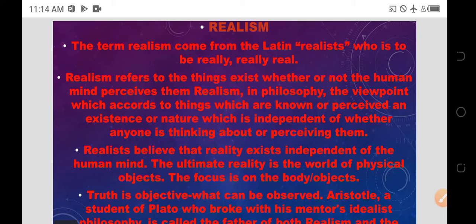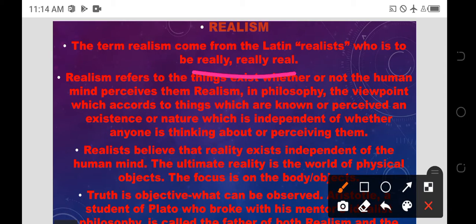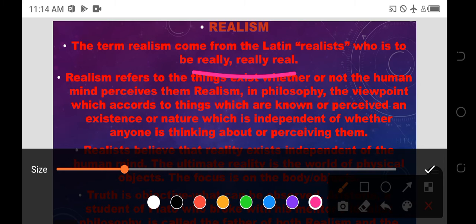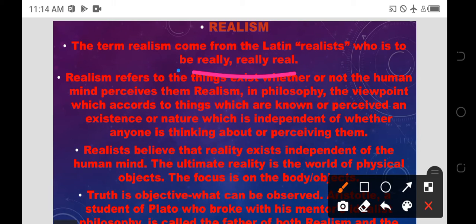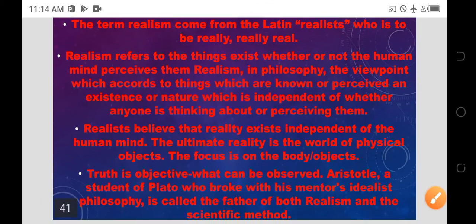The term realism comes from the Latin realis, which means real, really real. Realism refers to things that exist whether or not the human mind perceives them.